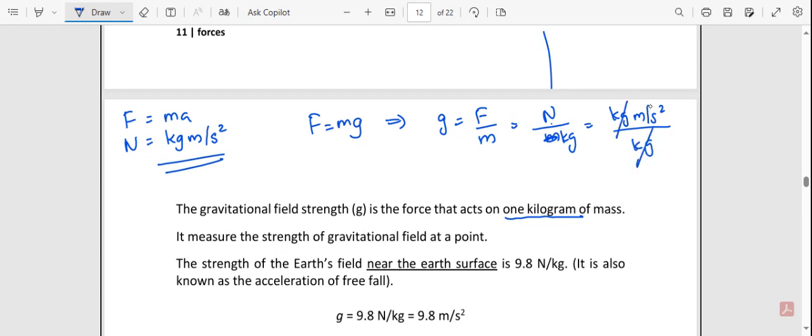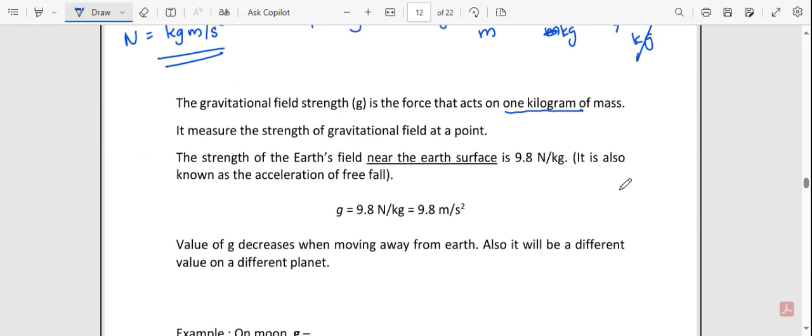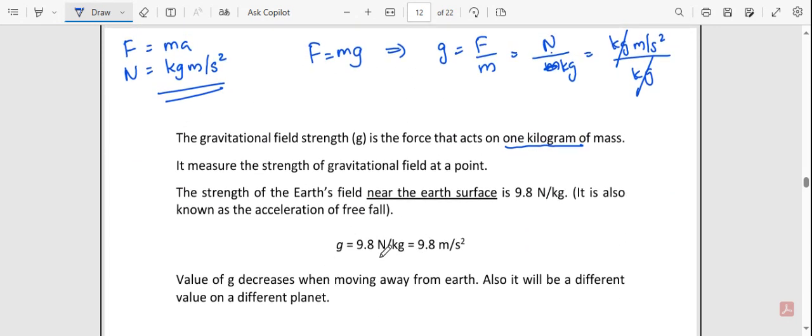So the kg cancels out. So we get the units of g as meters per second square as well, right? Therefore we can write the units of g either as newtons per kilogram, or sometimes it can be written as meters per second square.